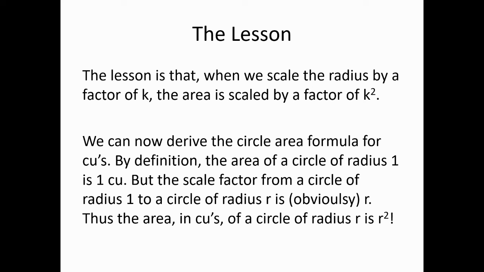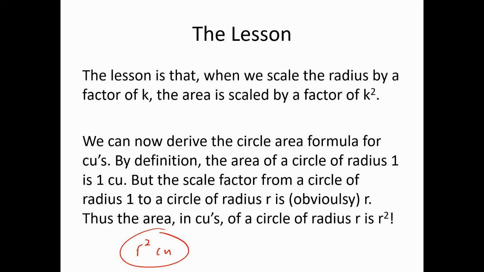So what we did then is we took a circle of radius 1 circular unit, scaled it by a factor of r. Okay, so the area must be r squared times what it was before, but it was 1 initially, so now it's 1 times r squared, which is r squared. So that right there is the area formula for a circle in circular units. It's simply r squared, okay?